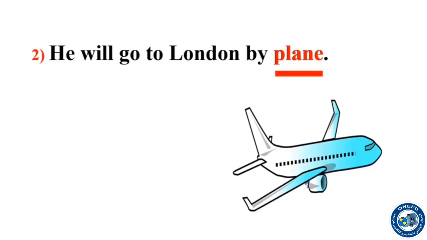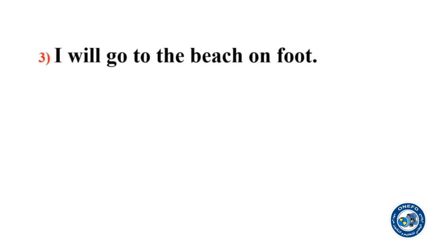It travels by air. It can fly. So before plane, I put by. So by plus plane. Plane is a means of transport. So by plus means of transport.